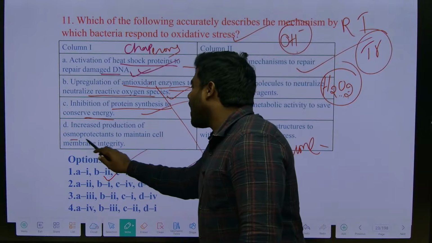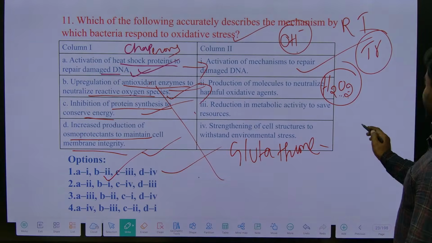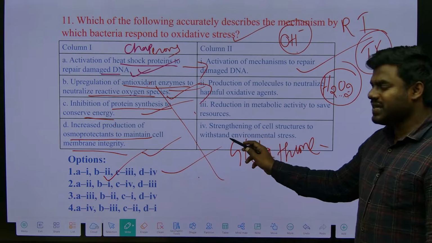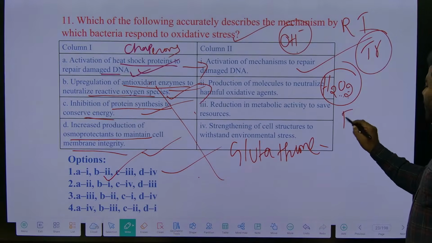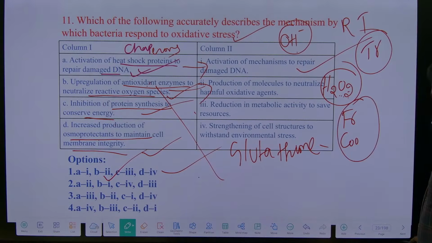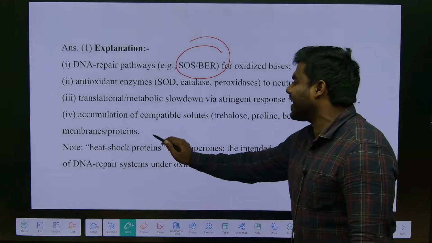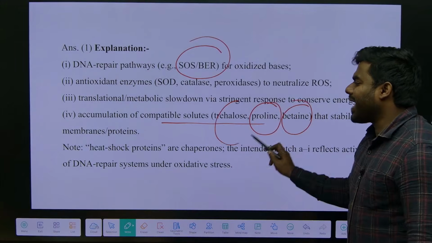Increased production of osmoprotectants to maintain cell membrane integrity, especially when plant cells are facing oxidative stress or water stress, especially in freezing or cooling conditions. They release some chemicals named osmoprotectants. We read in stress physiology: proline, betaine, trehalose.